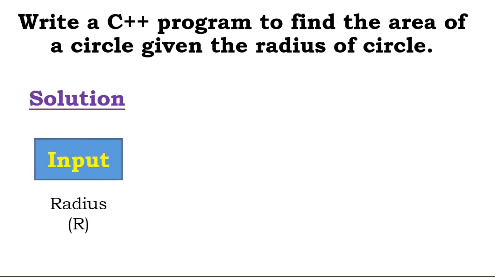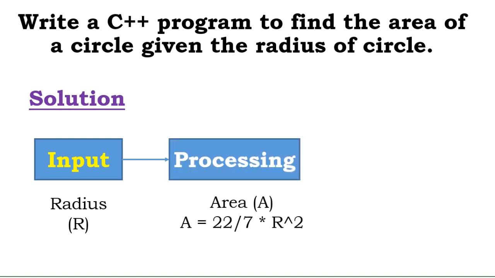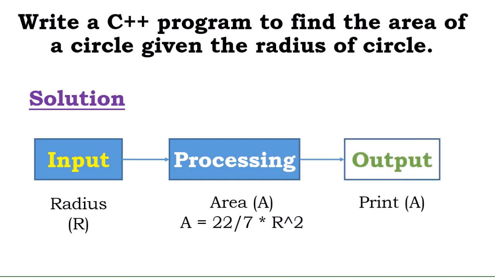So let's see. As I've said, every program can be broken into three sessions: the input session, the processing session, and what? The result session. If we look at the input session of this particular program, the input will be the radius of the circle. When we have the radius as the input, we send the radius to the processing side, which will be calculating the area, which we know is equal to pi, which is 22/7 times what? r squared, or r raised to the power 2. After processing, we just print out the output, which in this case is A.